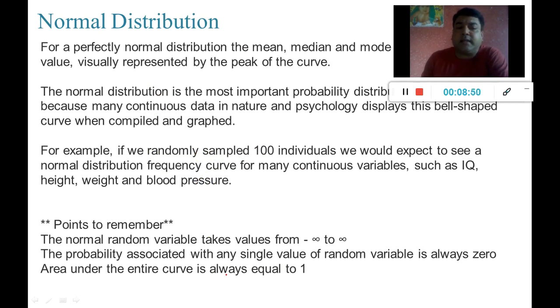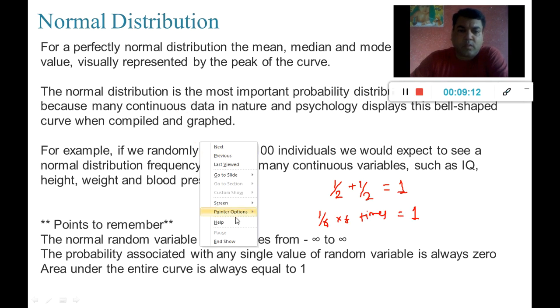And the area under the entire curve is always going to be 1. As we have seen in discrete distributions, 1 by 2, 1 by 2, head and tail chances, if we add them, the total is going to be 1. 1 by 6, six times we have seen, is always going to be 1.